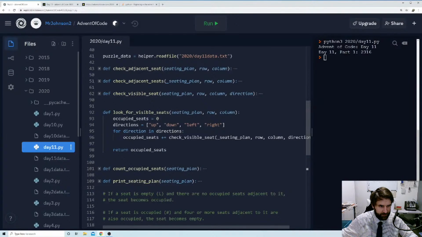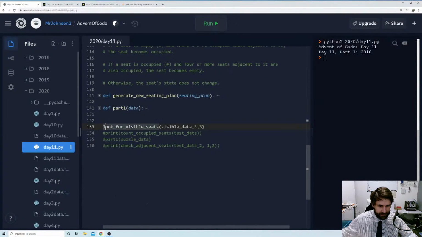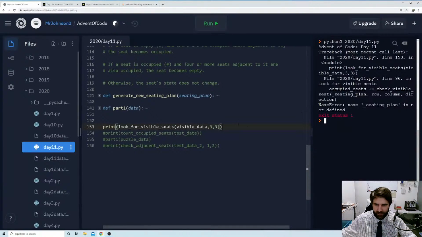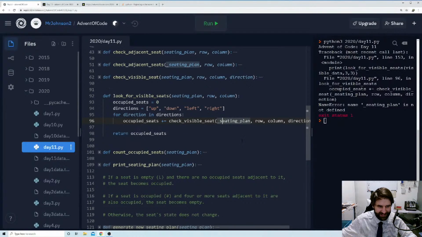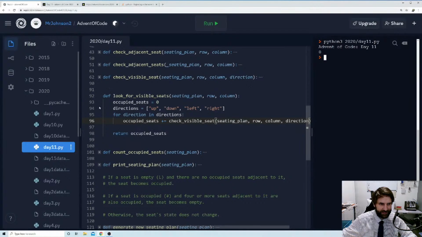And does this do anything? It returns occupied seats. So I'm going to say print look for visible seats. Now, if this is working, it should return 0 or not defined. I didn't copy it properly. Okay, it returns 0. Lovely.